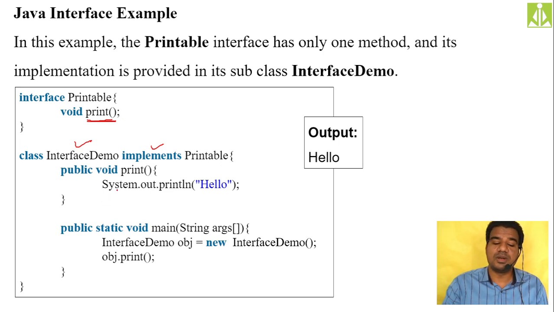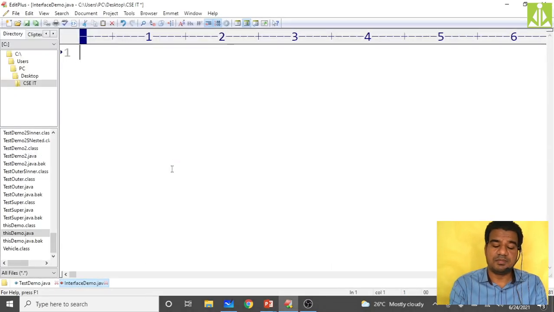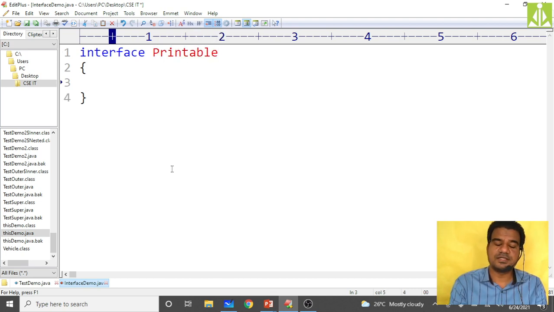So that I am doing over here, and I am creating the object of my InterfaceDemo class, and I am calling this print method. So the simple thing I will show you in my EditPlus. First thing, I'm declaring an interface, that is the Printable interface, and in this interface I'm keeping a method print.